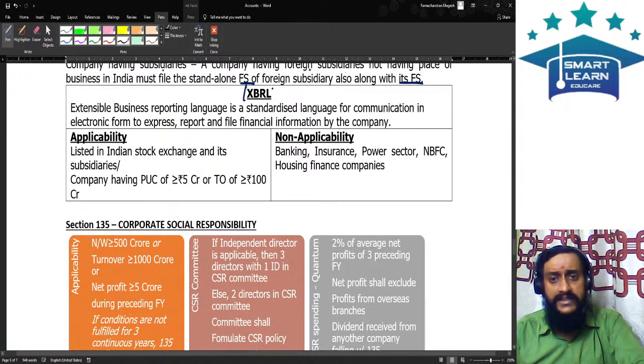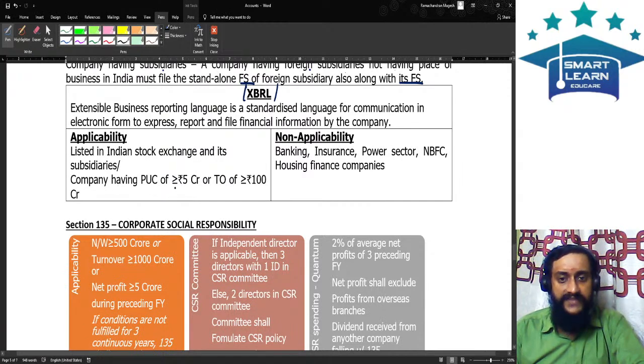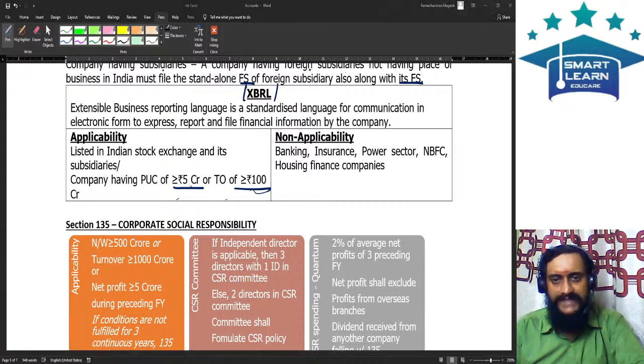XBRL, what is XBRL? You all know, extensible business reporting language. So this is applicable to which entity? This is applicable to the entities which are listed in Indian stock exchanges and their subsidiaries, and companies having a paid up capital of greater than or equal to 5 crore or turnover of greater than or equal to 100 crore. For them the provisions relating to XBRL shall be applicable.